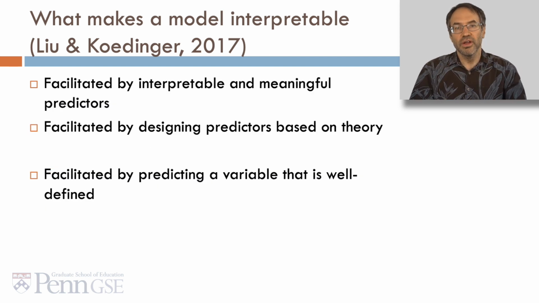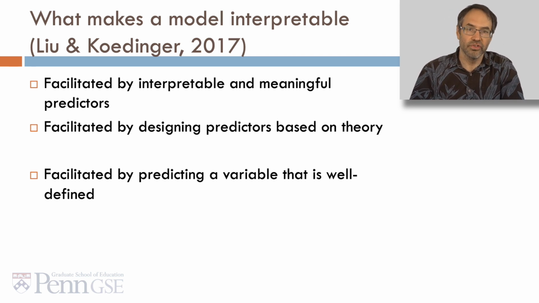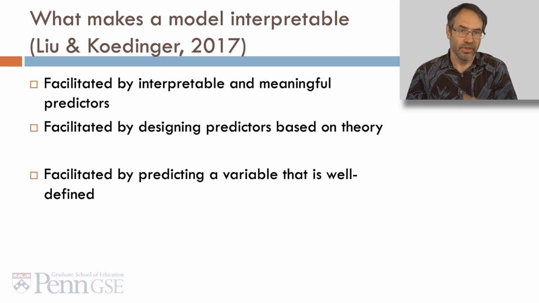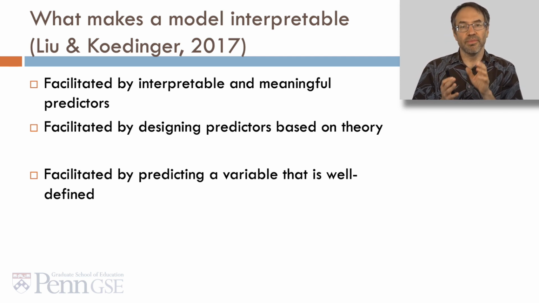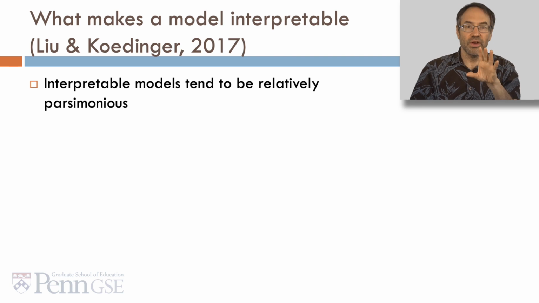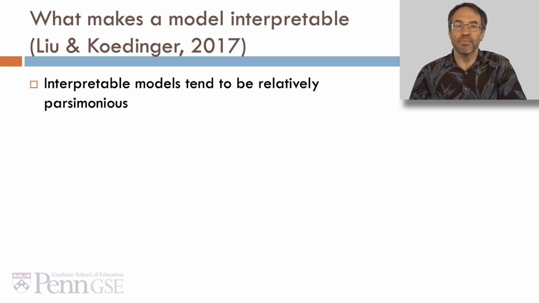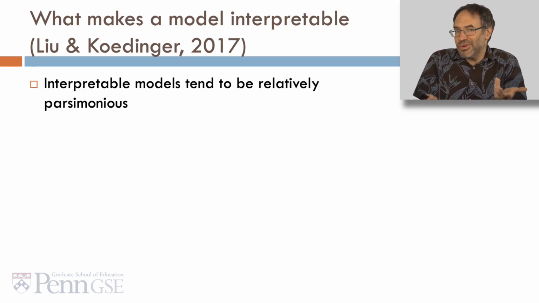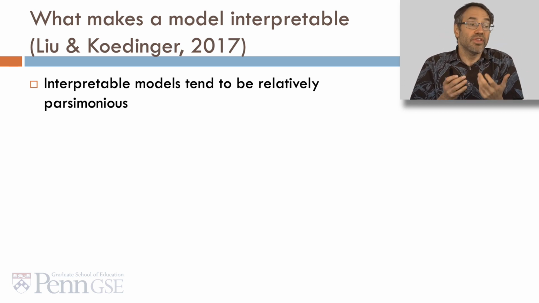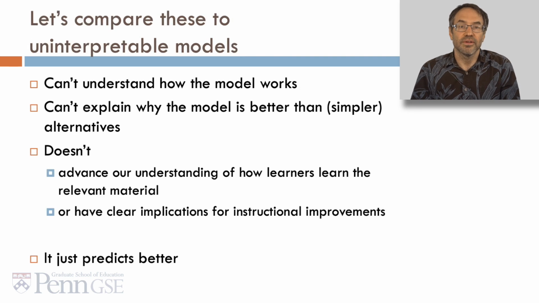In this account, interpretability is facilitated by interpretable and meaningful predictors, and it's also facilitated by designing predictors based on theory. And finally, it's facilitated by predicting a variable that's well-defined and easy to understand itself. Interpretable models in this account, and I think it's true, tend to be relatively parsimonious. It's hard to really interpret a model with 375 predictors combined in 10,798 ways.